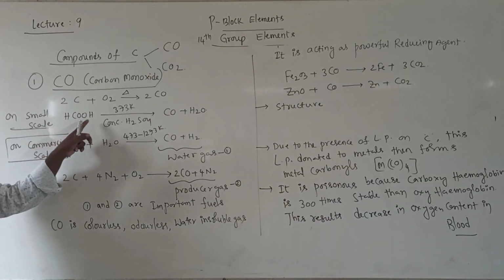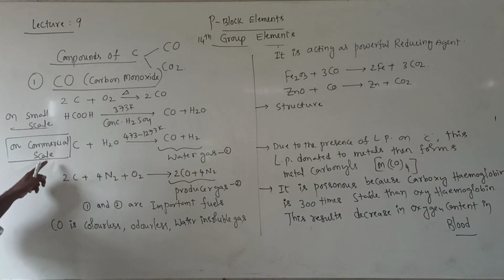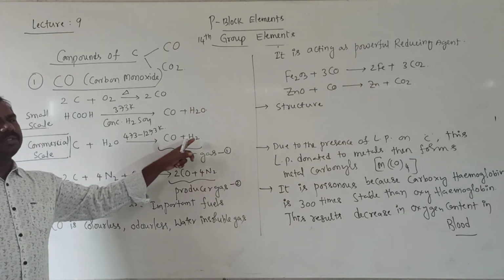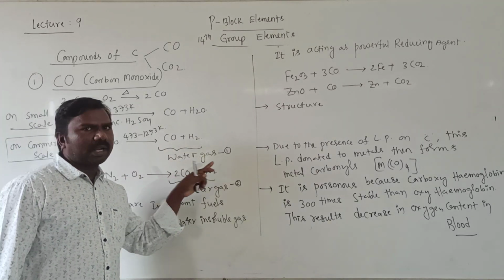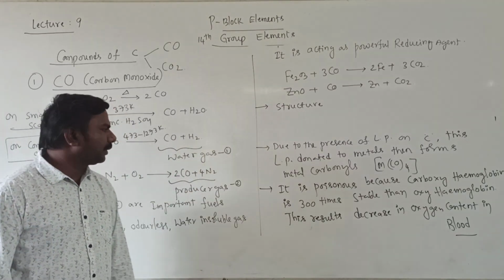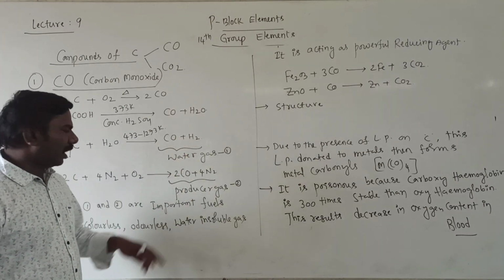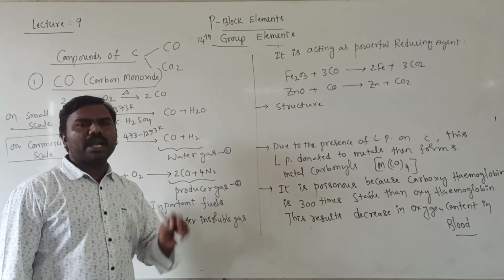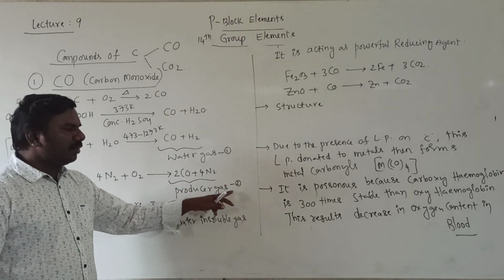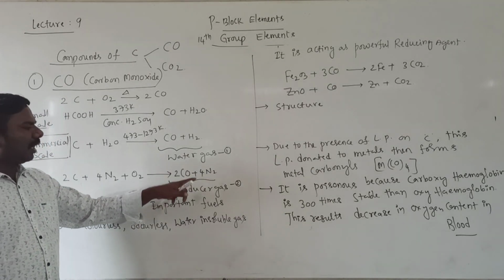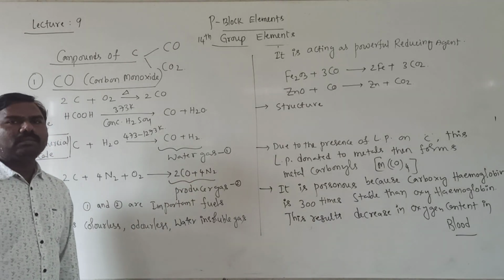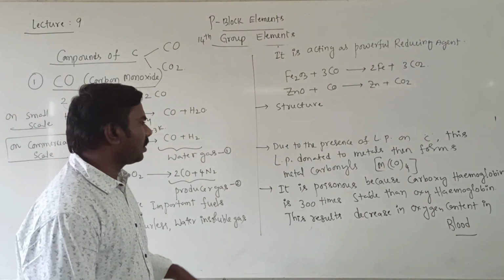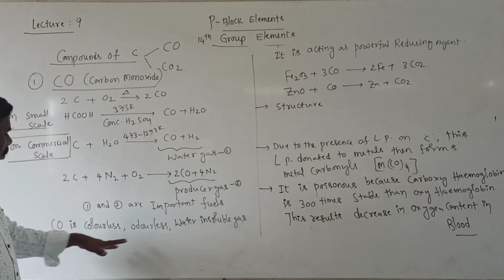This is the small scale preparation in the laboratory. For large scale or commercial preparation in industry: carbon and H2O give rise to CO plus H2. We have studied this water gas in hydrogen and its compounds. So this mixture is called water gas. With nitrogen and oxygen, it gives a carbon monoxide and nitrogen mixture, that is called producer gas. These two, water gas and producer gas, are used as fuels in industry, especially.